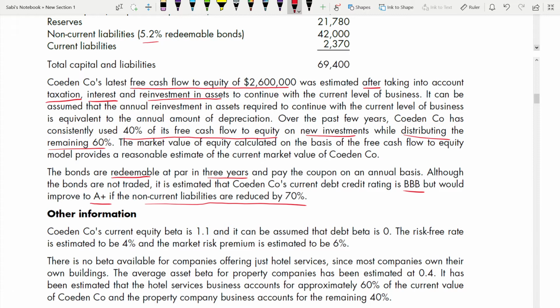Their current credit rating is BBB but would improve to A plus if the non-current liabilities are reduced by 70%. What does it mean? Can you link this to the first para we read somewhere, that when they are selling the hotel property, they are going to get money. That money they are going to use to pay off the 70% non-current liabilities. That means they are talking about, in short, what are they saying?